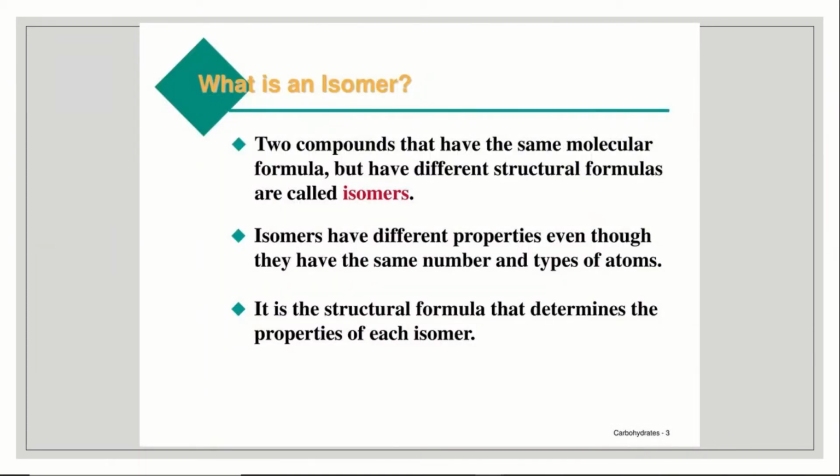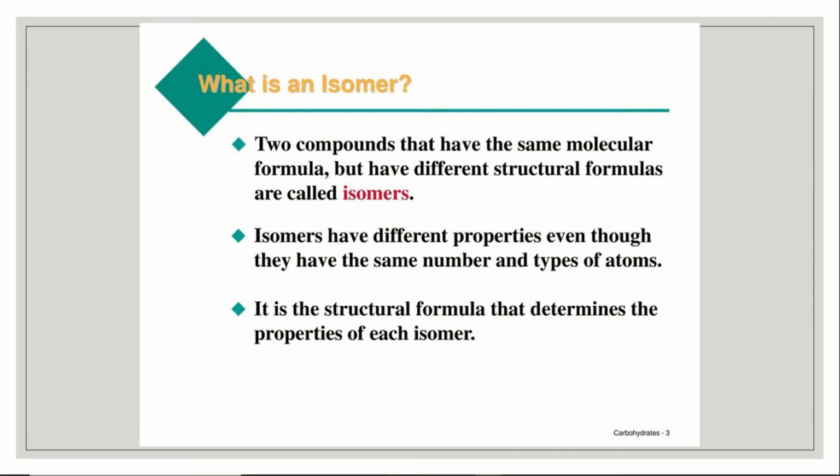The next concept is isomer. I already told you about branch chain, right? So a single compound can be written in two ways, either in straight chain or in branch chain. The formula will be the same. The molecular formula, if it is C2H6, that is ethane, the formula for straight chain and branch chain will be the same, but the structure will become different. That is called isomerism. So I will explain it in this video.